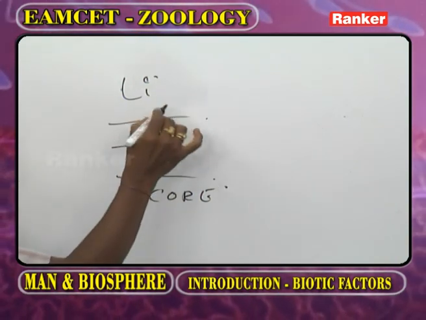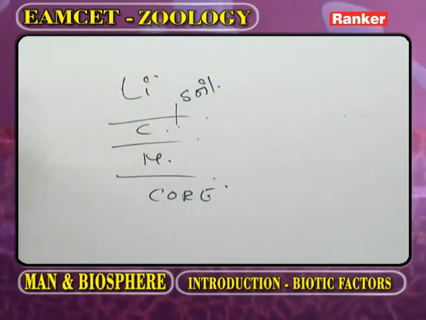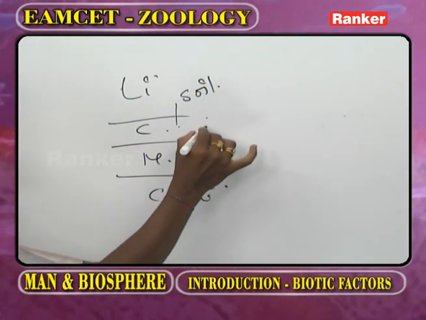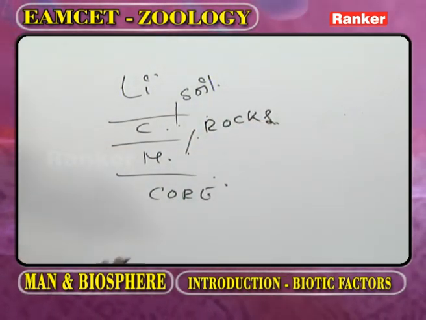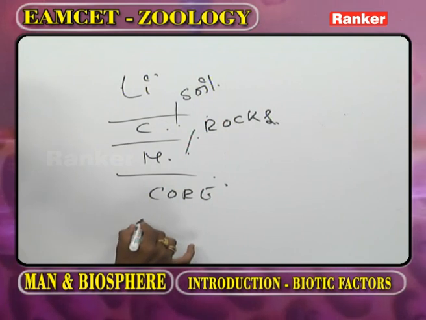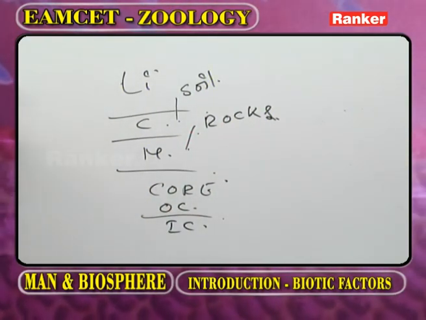Now as we observe the crust, it is covered by the soil. What about the mantle? It is in the form of rocks. What about the core? It is classified into outer core and inner core.